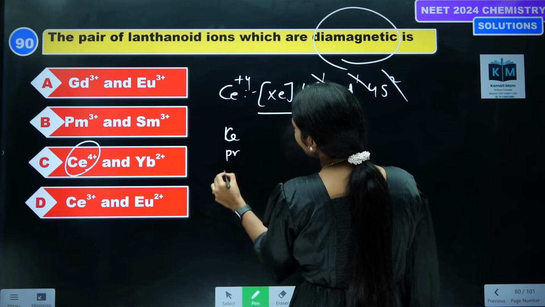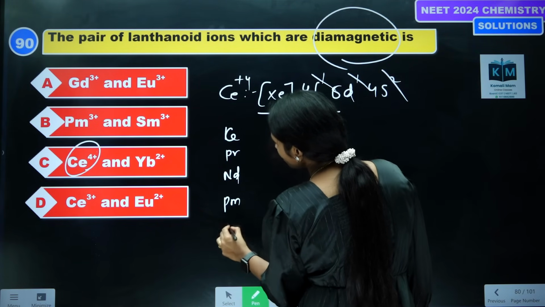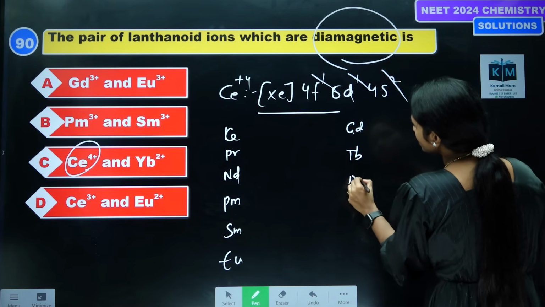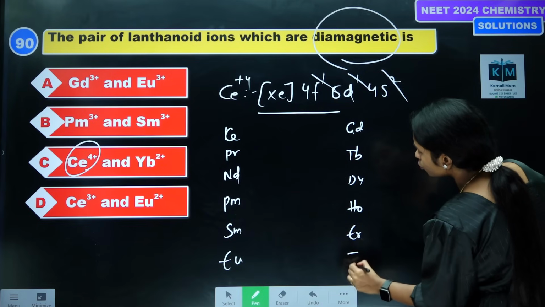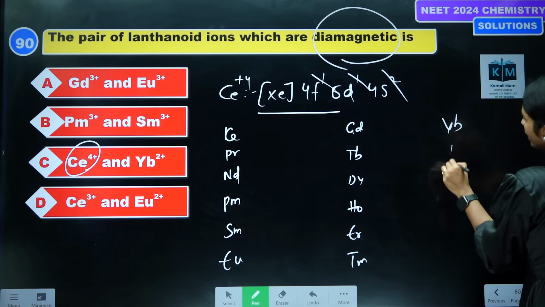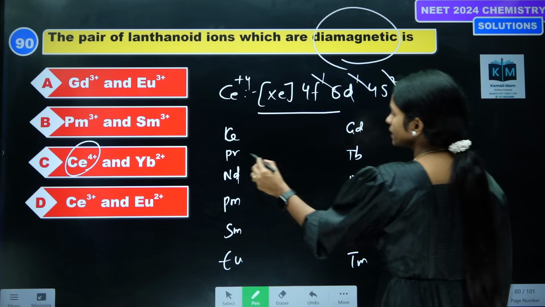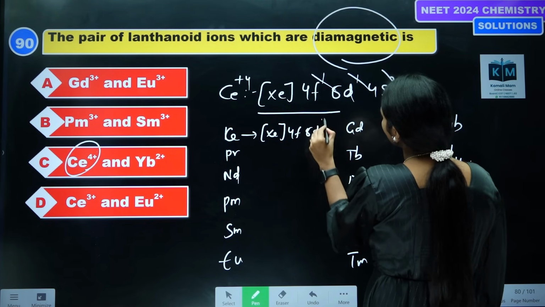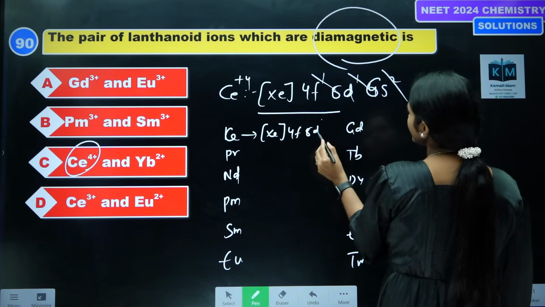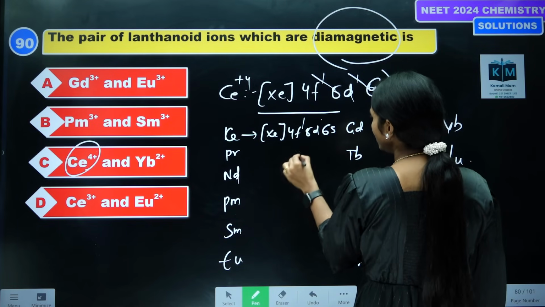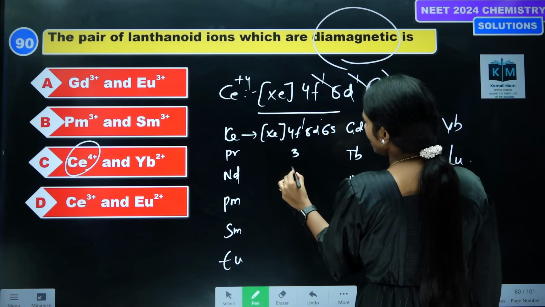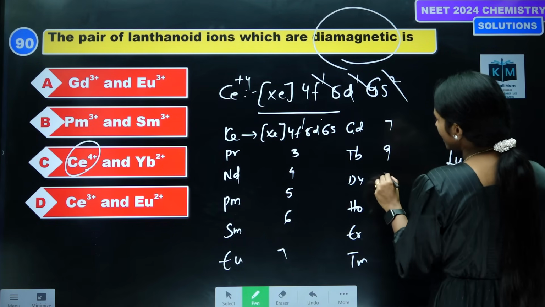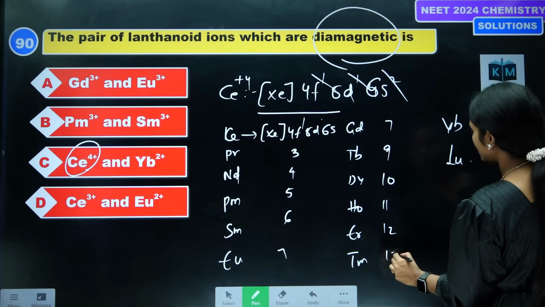Cerium, praseodymium, neodymium, promethium, samarium, europium, gadolinium, terbium, dysprosium, holmium, erbium, thulium, ytterbium, lutetium. Now, if you observe here, this is xenon 4f, 5d, 6s. So here 1, next one is 2 won't be there, 3, 4, 5, 6, 7, 7, 8 won't be there, 9, 10, 11, 12, 13. I'm not explaining now.